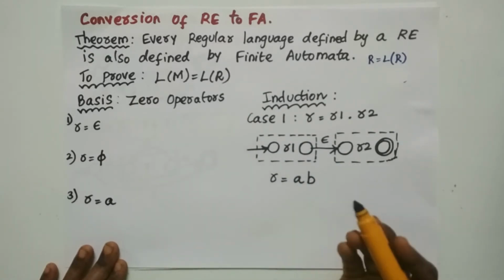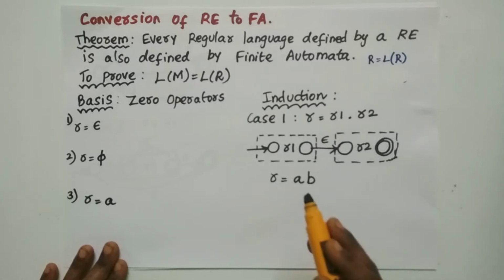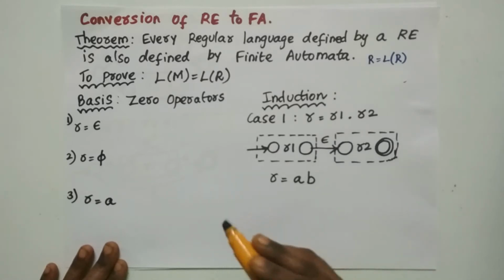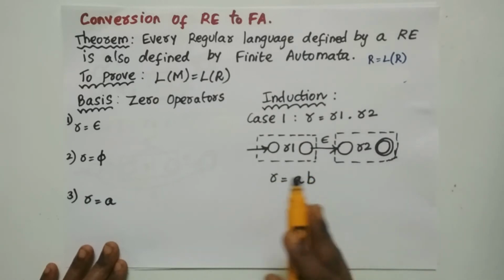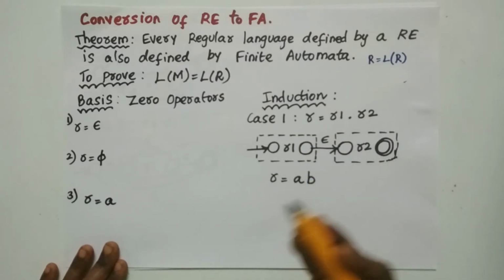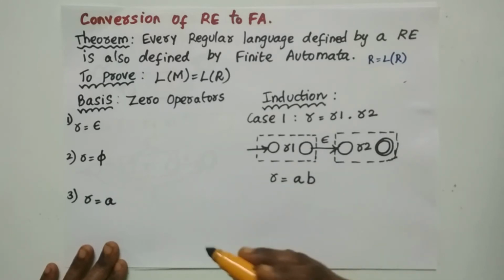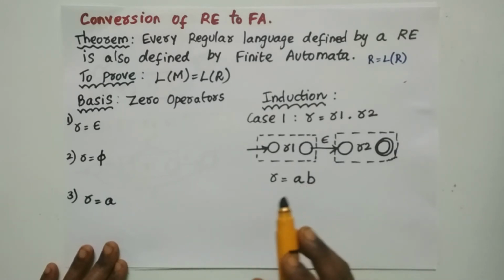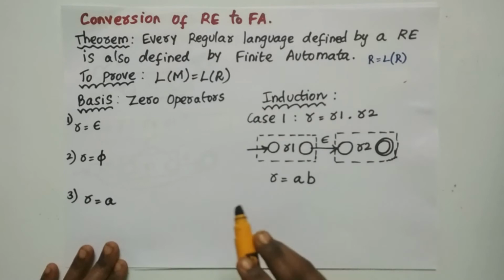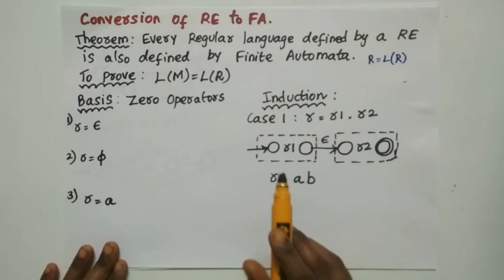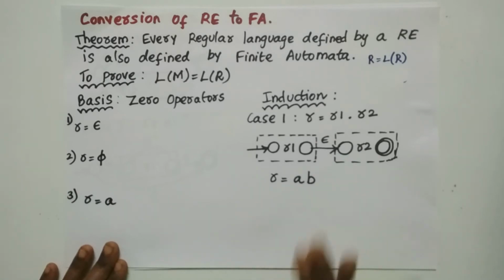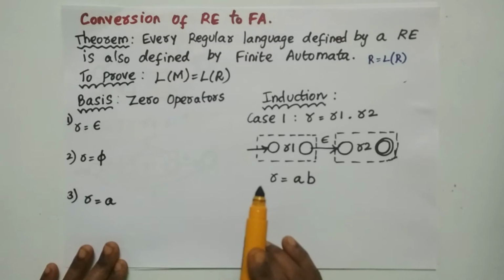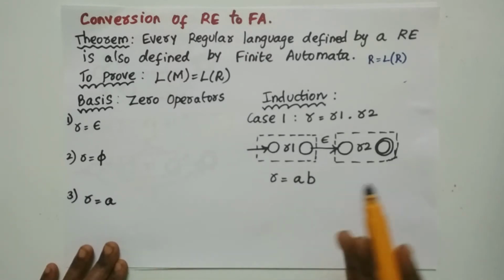So what is meant by mathematical induction? For example, if for n equal to 0 the statement is true, then the same statement is also true for n equal to 1, n equal to 2, n equal to 3. So if n equal to 0 is true, then n plus 1 is also true. That is mathematical induction. It consists of two steps: the first step is the basis and the second step is the induction. So if k is true, then k plus 1 is also true.